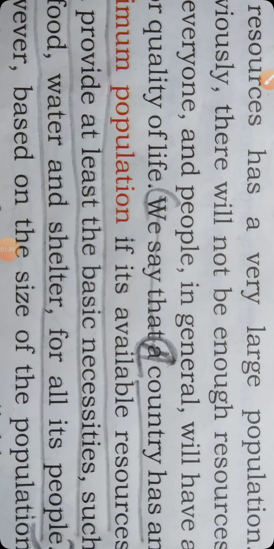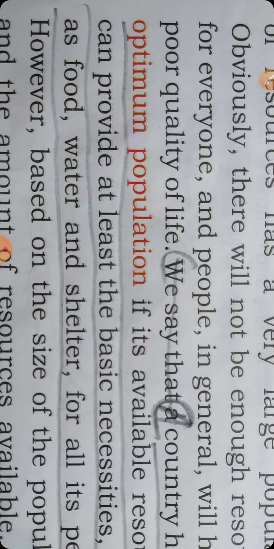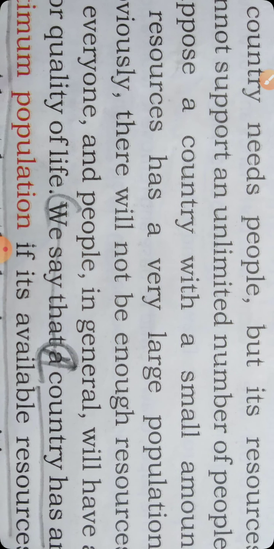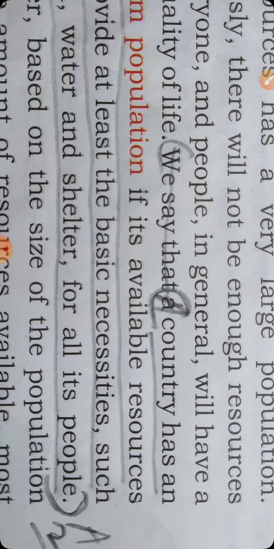Dear students, the second answer, as I told you, is on the first column only. Just see the heading: Population in size or size of population. Under that, line number 6, okay, 7th line, it is the 7th line. So after counting to the 7th line, you see it is here. I have underlined from the middle.